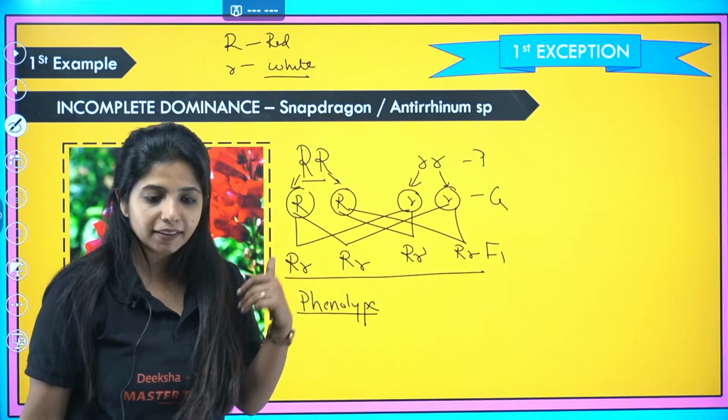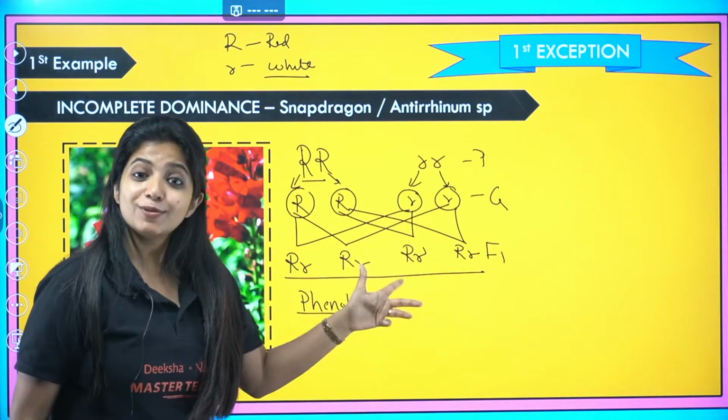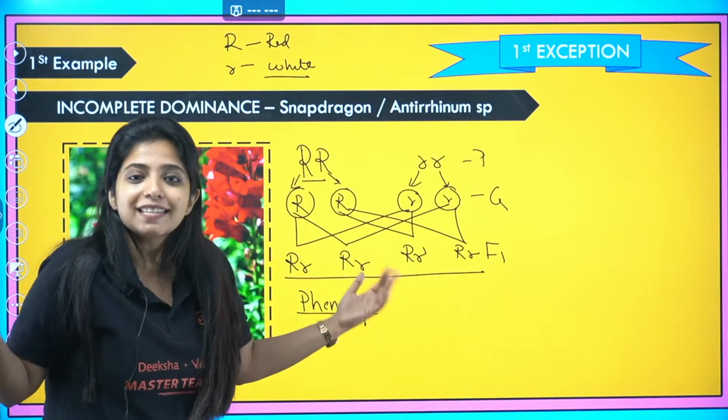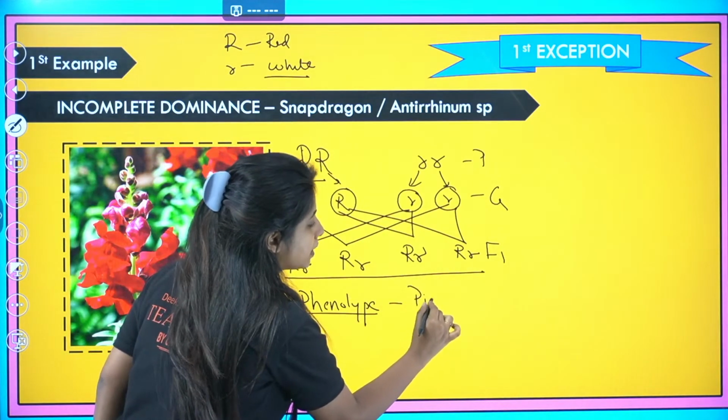Some people might be thinking in their head, they are not saying it aloud. It could be red because R is dominant over the smaller r. But ma'am, you said there's an exception, so probably something else? Yes. And as Priya said over here, the phenotype is going to be pink in color.